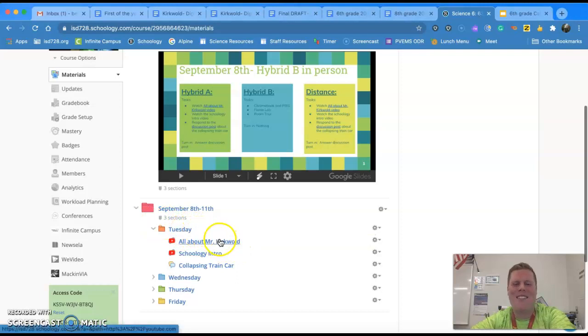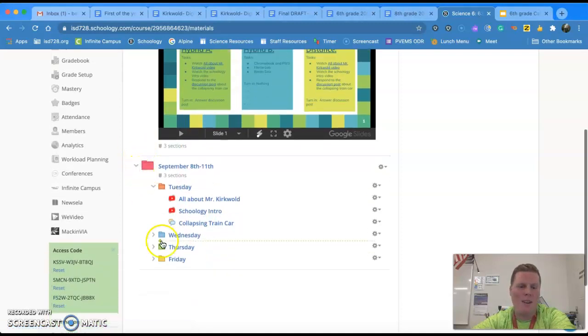Here you can see I've got the All About Mr. Kirkwald, the Schoology Intro, the Collapsing Train Car. So if you don't want to use the links here and you'd rather use the links down here, you can certainly do that. Either way is fine. So yeah, that's going to be kind of how it's going to work. Then on Wednesday, you'll go into the Wednesday folder.